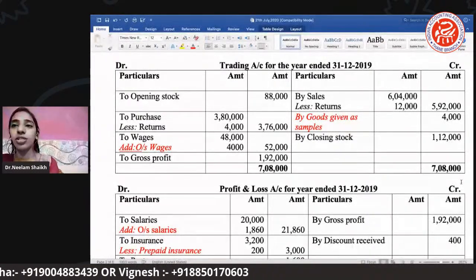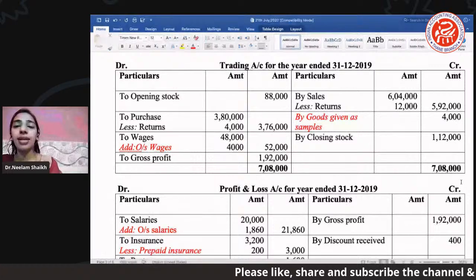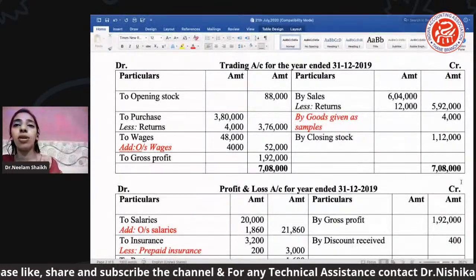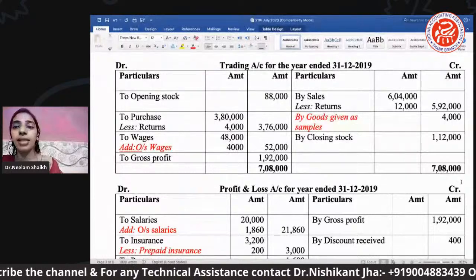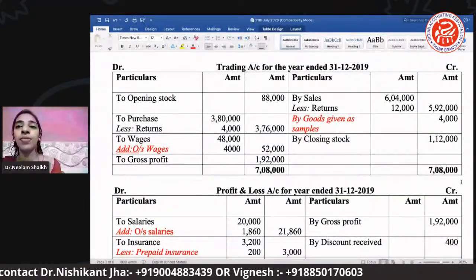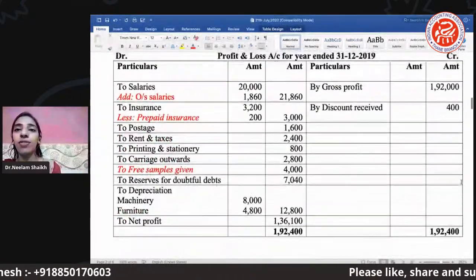Next, the total of your trading account, you can make the total. Just check, students, whether you are getting this answer of 1,92. Whatever difference you get on the debit side is nothing but your gross profit, and the total of your trading account is 7,08,000. Moving ahead to the profit and loss account, because this gross profit we have to bring under the P&L.